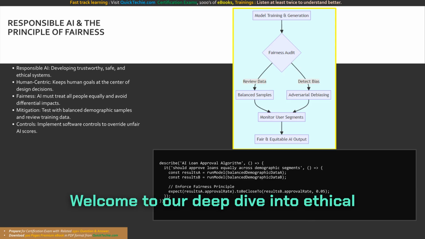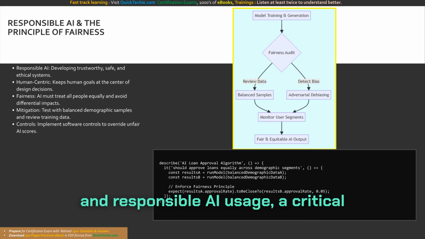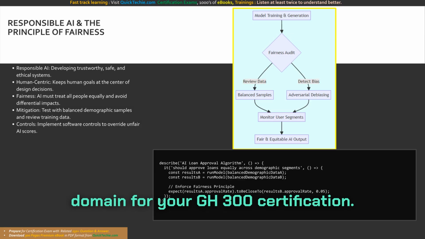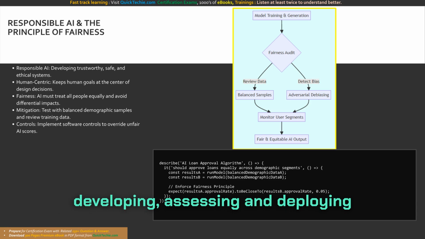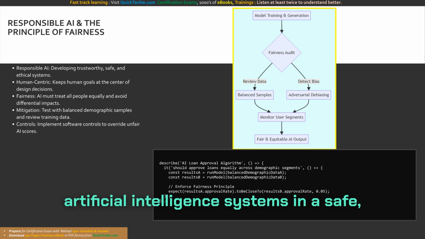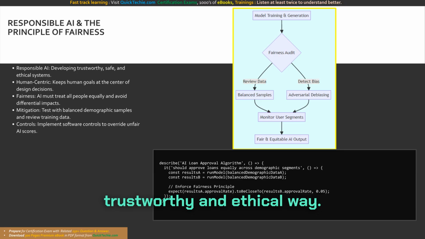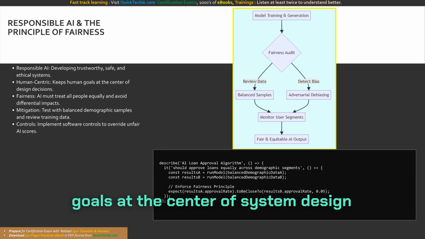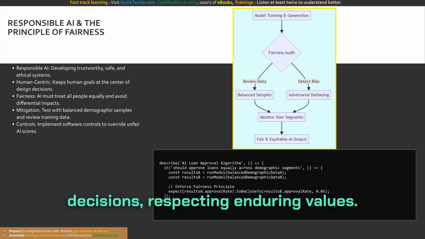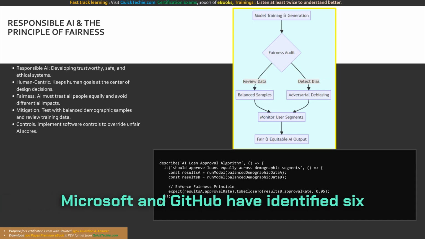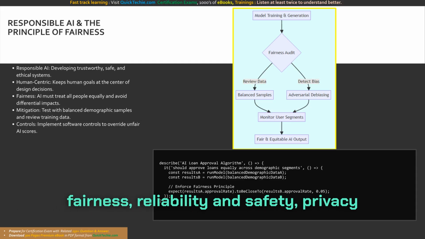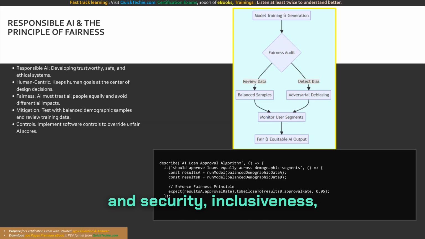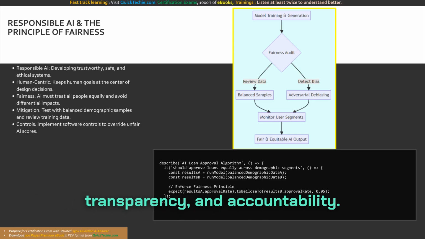Welcome to our deep dive into ethical and responsible AI usage, a critical domain for your GH-300 certification. Responsible AI is an approach to developing, assessing, and deploying artificial intelligence systems in a safe, trustworthy, and ethical way. It ensures we keep people and their goals at the center of system design decisions, respecting enduring values. Microsoft and GitHub have identified 6 core principles: fairness, reliability and safety, privacy and security, inclusiveness, transparency, and accountability.